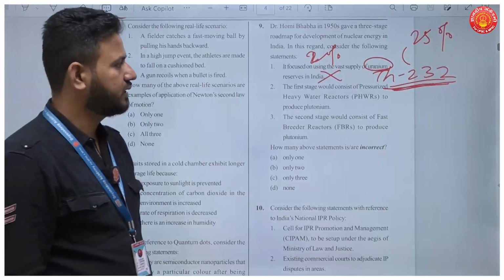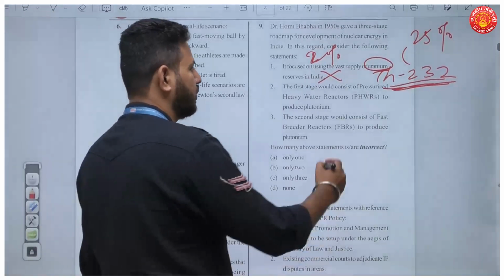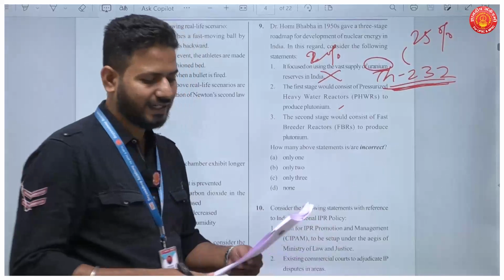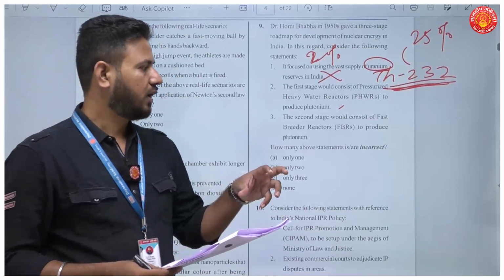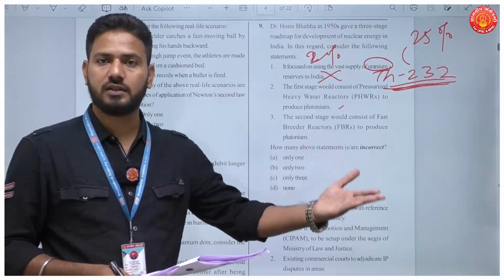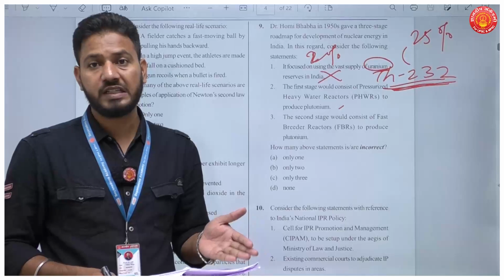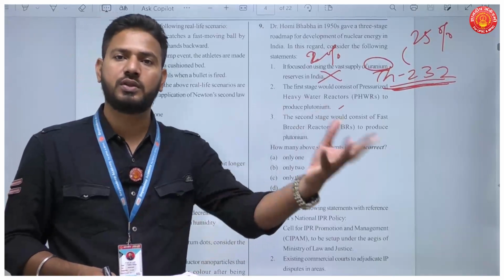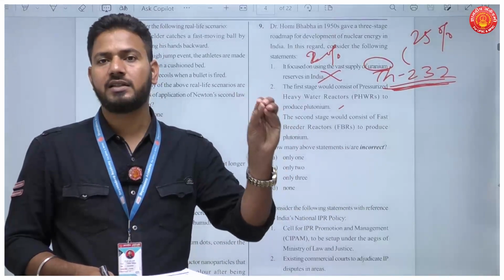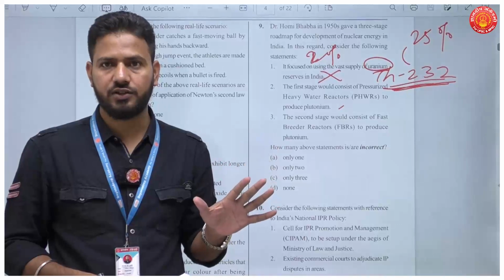The first stage would consist of pressurized heavy water reactors to produce plutonium. Now, the second statement is true because the byproduct of the first stage is plutonium, which is again a fissile material which could be used as a fuel in the second stage, which is the fast breeder reactor stage.